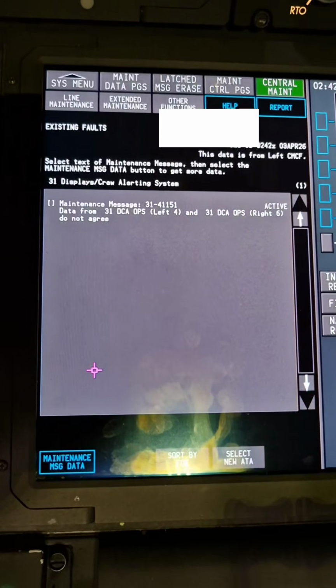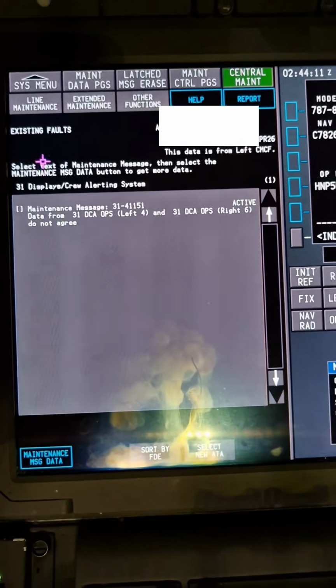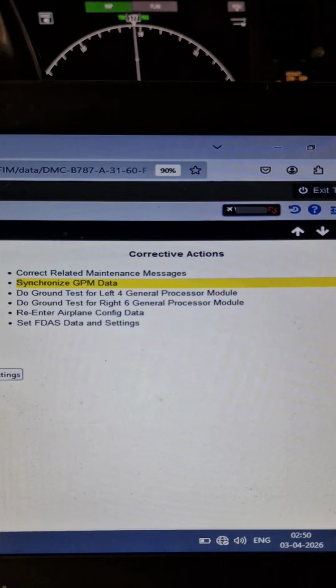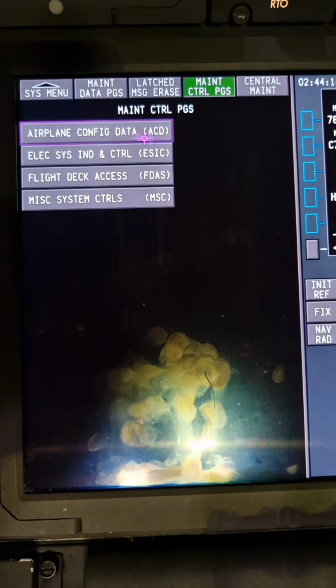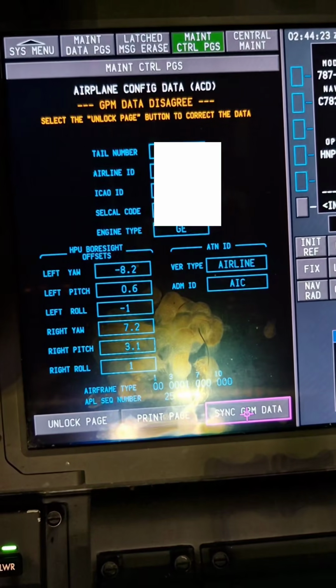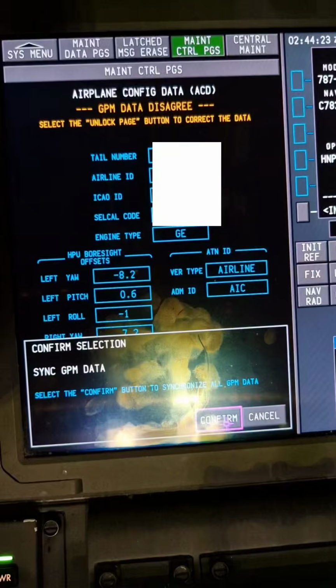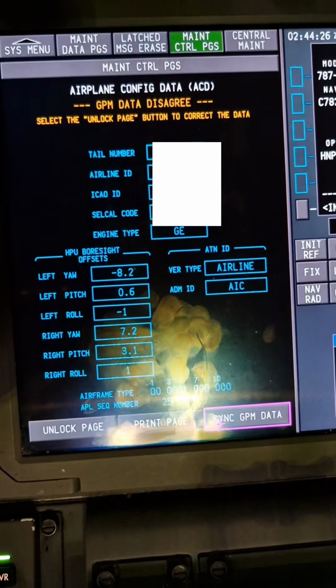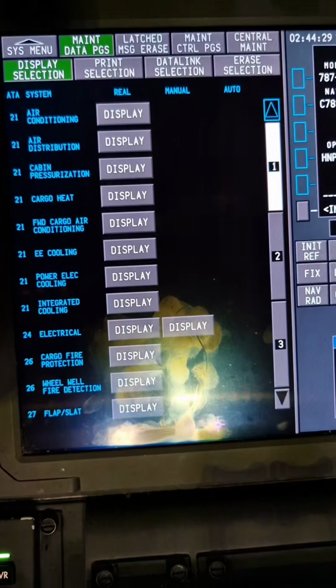Referring to the fault isolation manual at TA 31-60, the prescribed corrective action is to synchronize GPM data. Navigate to the maintenance control pages and select airplane config data, ACT. You'll see the GPM data disagree flag. Select sync GPM data, then confirm to initiate the handshake.